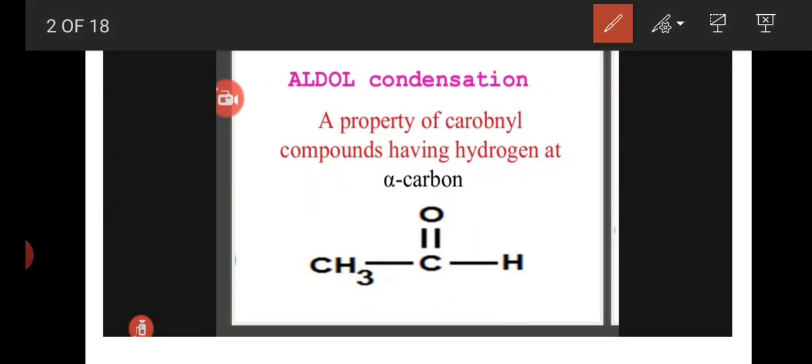Here we are seeing acetaldehyde, CH3CHO. This is the functional group. The adjacent carbon is the alpha carbon. This alpha carbon has three hydrogens, which means the acetaldehyde compound has three alpha hydrogens. So it is eligible for the aldol condensation reaction. The compound should contain at least one alpha hydrogen, and only then will it participate in the aldol condensation reaction.